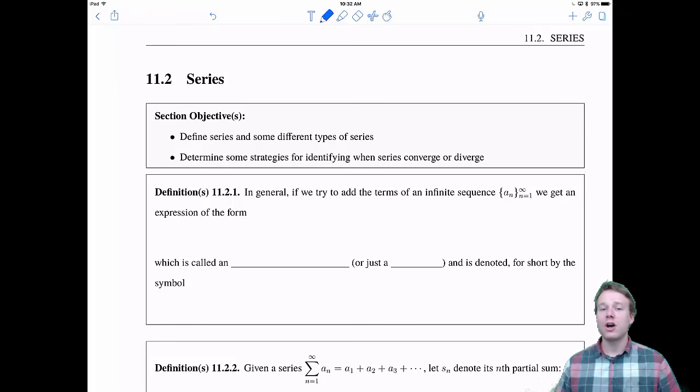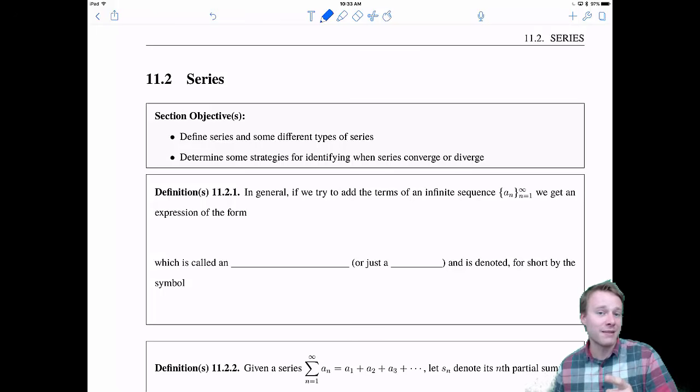Now chapter 11 is called Infinite Sequences and Series, and you can see how fast we're done with infinite sequences. So the rest of the chapter, from section 2 all the way on to section 11 essentially, is going to be dealing with series. Series is this interesting idea of adding together infinitely many numbers. If you were to take any random set of infinitely many numbers and add them together, it wouldn't head towards anything finite. For instance, 1 plus 2 plus 3 plus 4 plus 5 plus 6 plus 7 is going to keep on getting bigger and bigger, and it's not going to head towards anything finite.